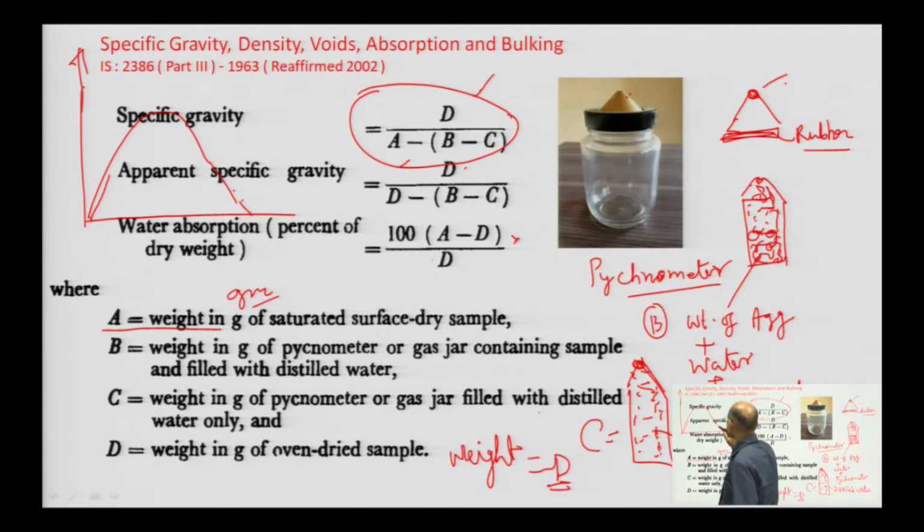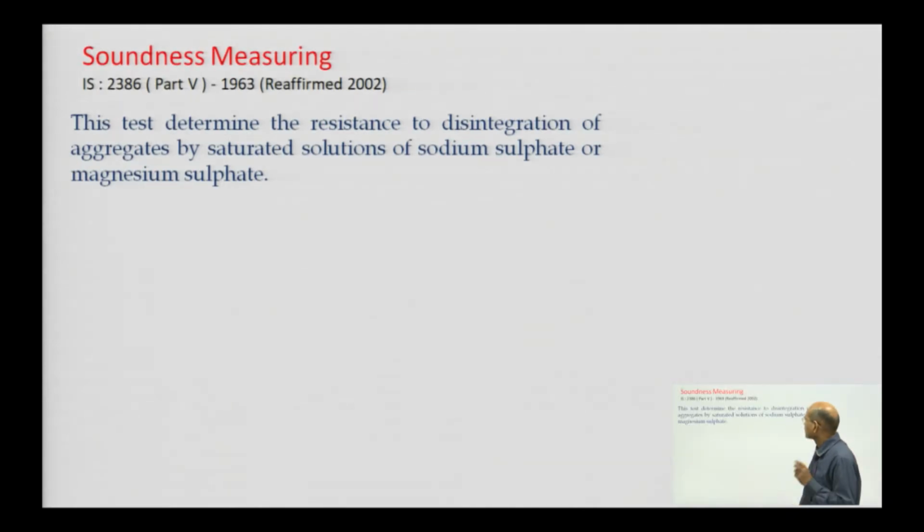At a certain maximum percentage, say around 14%, you will get the maximum volume, and then it will come down as the sand gets more saturated. So, bulking is also important. All this procedure is given in IS 2386 part 3.